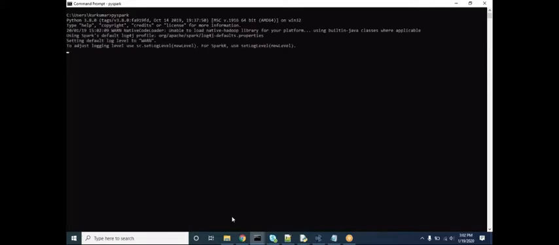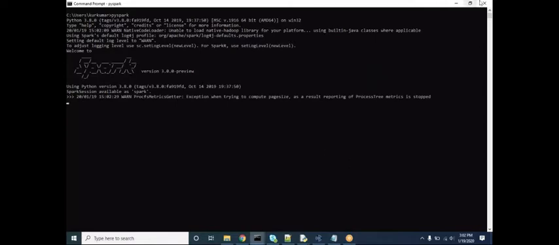Here my main motto is to extract the data from a file, transform it, and load it into an SQL database. I am using PostgreSQL, and my source is a CSV file. I am doing a basic operation of calculating the bonus of an employee based on the salary, giving a 10% bonus on salary. Okay, my Spark session got started.